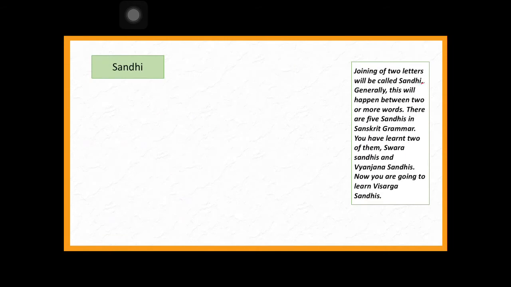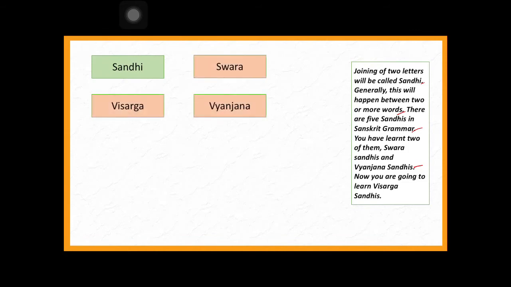Generally this will happen between two or more words. There are 5 sandhis in Sanskrit grammar. We have learned 2 of them, swara sandhis and vyanjana sandhis. Now you are going to learn visarga sandhis. So there are 3 sandhis as I said. One is swara sandhi, other one is vyanjana sandhi, and third one is visarga sandhi.